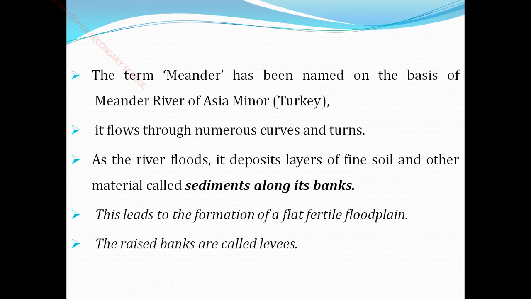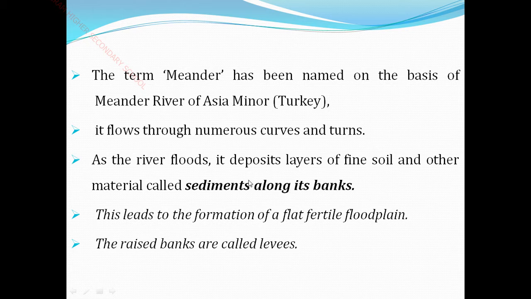As the river floods, there is a deposition layer of fine soil. What is deposition? The settlement of this fine soil and other material, called sediments, along its banks.